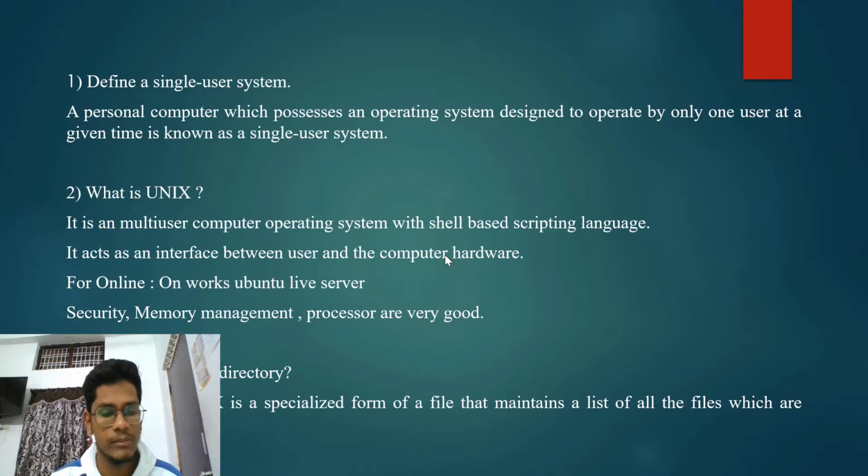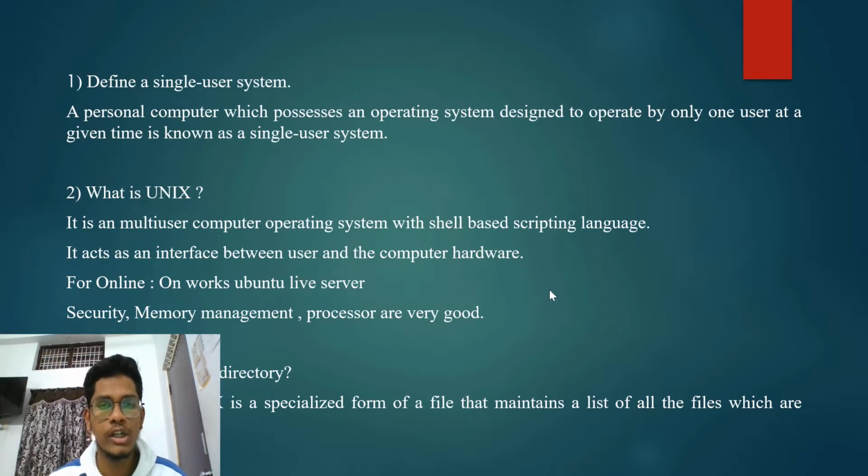Next, describe the term directory. Now we are entering the topic of Unix. Let's start. What is the term directory? A directory is a file. A directory in Unix is a specialized form of a file that maintains a list of all the files which are included in it.